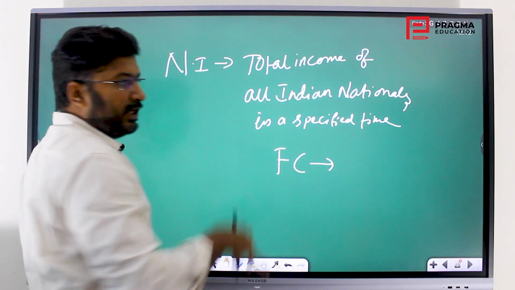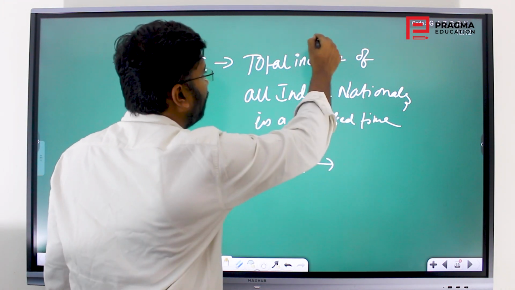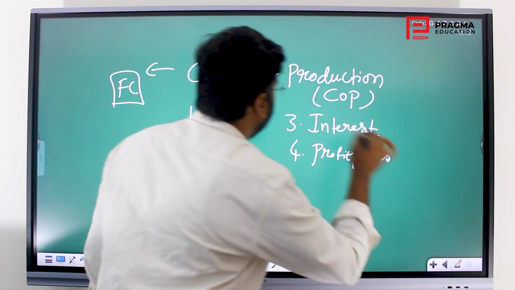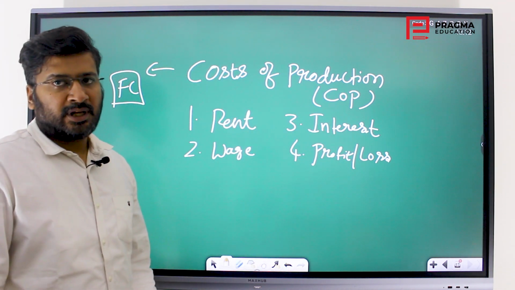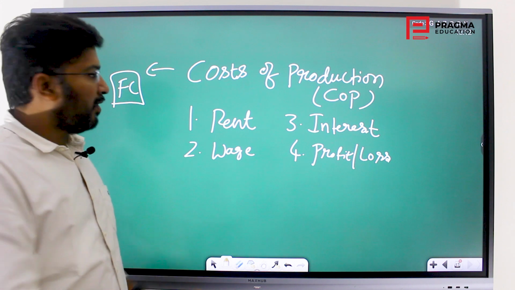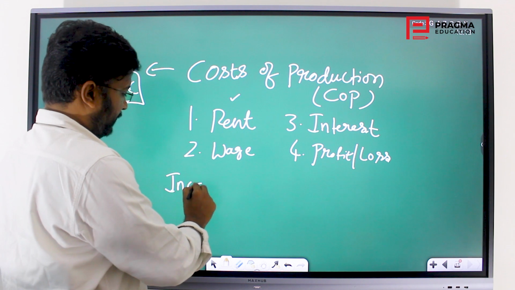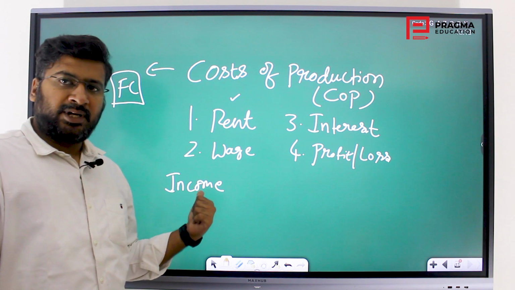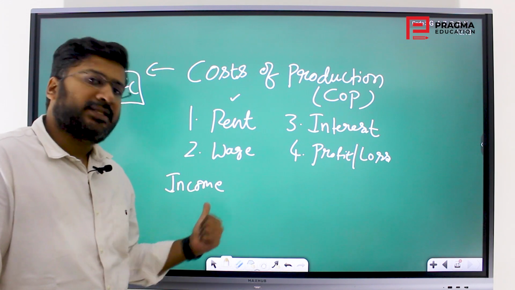So here what we are talking about is the total income of all Indian nationals in a specified time. We are calling it income. Why do you call it income? Because of the same concept. The costs of production that are incurred upon the person who is investing, he is paying it to someone. He is paying it to the individuals in the market in the form of rent. So what is rent? If you get it, it is income. What are wages and salaries? It is income. If you get interest, it is income. And if you get profit or loss, it is income.